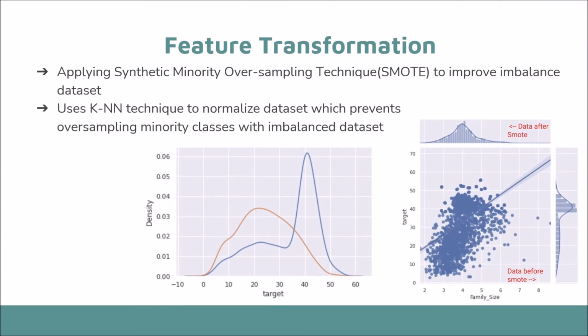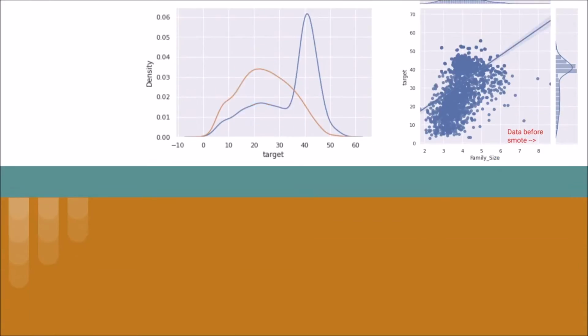We realized that some data are unbalanced and heavily skewed, which might potentially affect the results. Hence, we applied the Synthetic Minority Oversampling Technique to improve the model training. SMOTE uses the KNN technique to normalize the dataset, preventing oversampling of minority classes with imbalanced data.